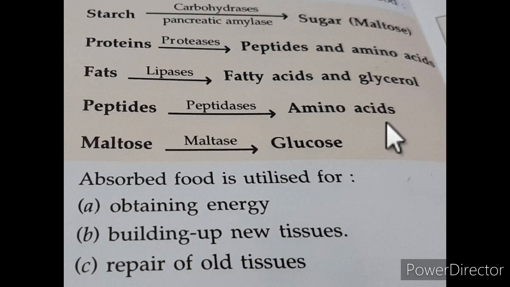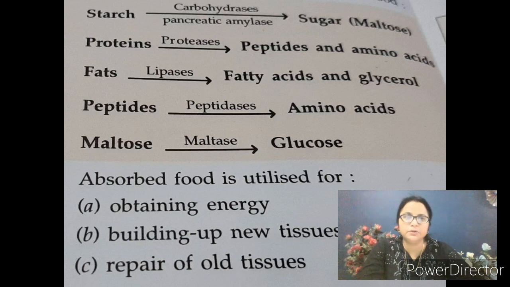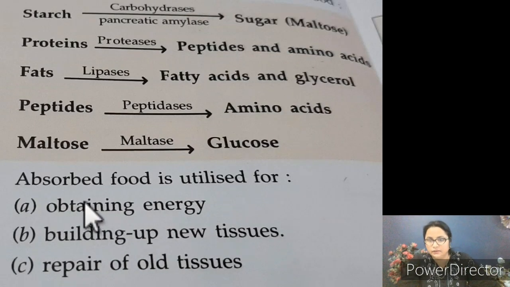Peptides are converted into amino acids with the help of peptidases enzymes, and maltose is converted into glucose with the help of maltase enzyme. So students, why do we eat food? This food, once absorbed, is utilized for obtaining energy, building up new tissues and repair of old tissues or cells.